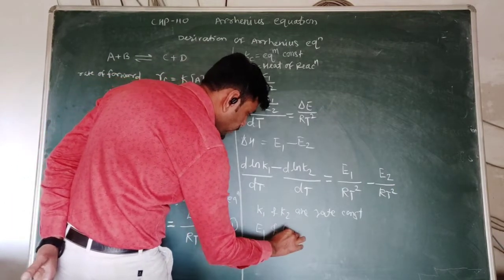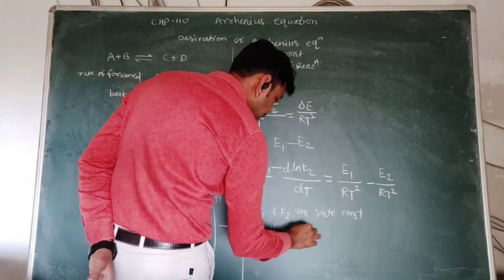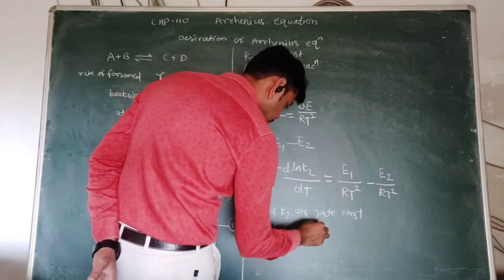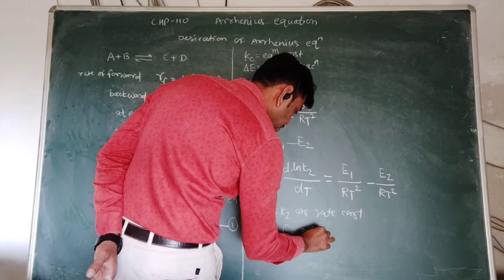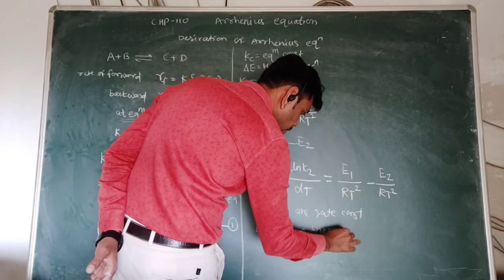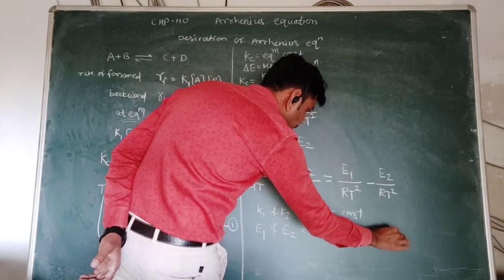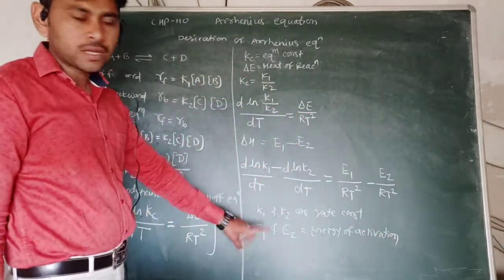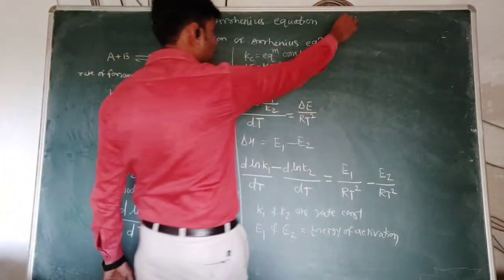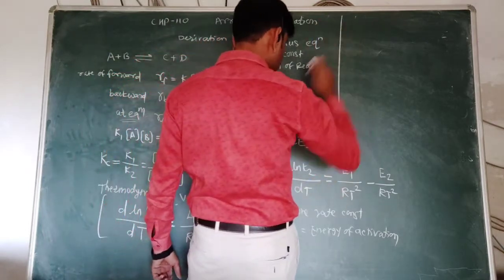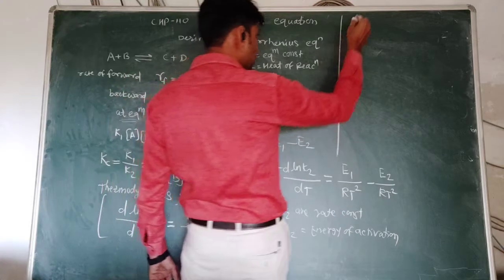Similarly, E1 and E2 represent the energy of activation. So if they represent energy of activation, then we can write the equation for K1 and K2 separately.